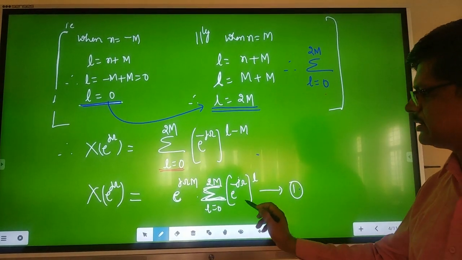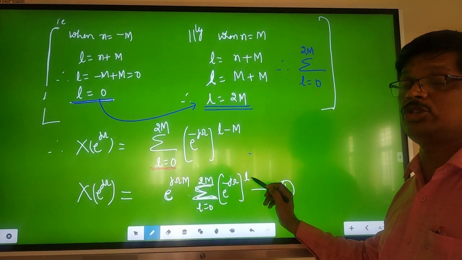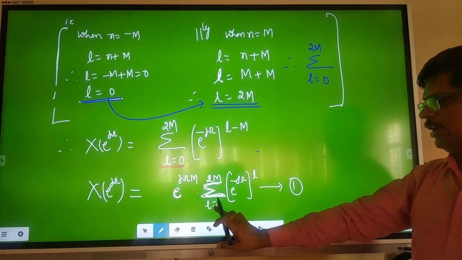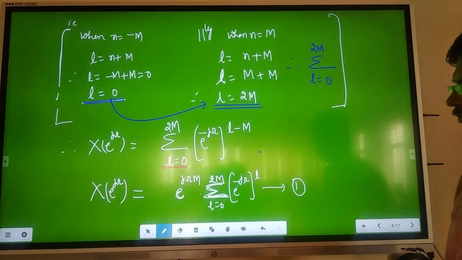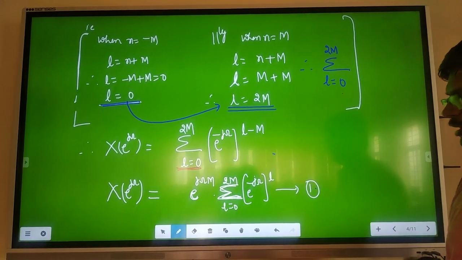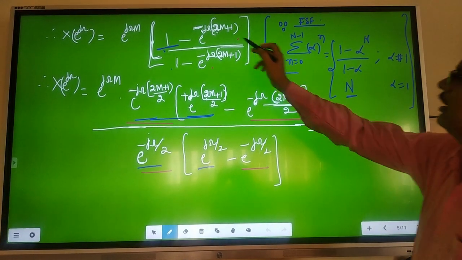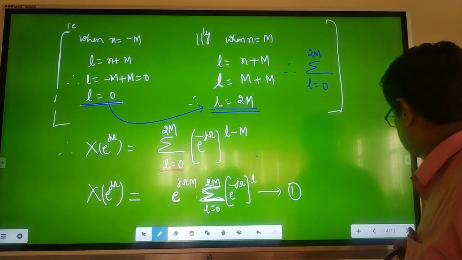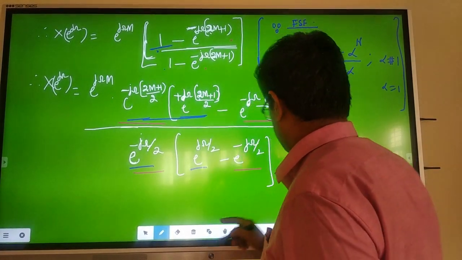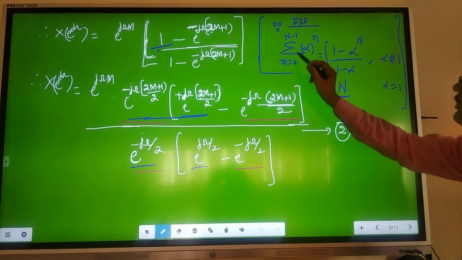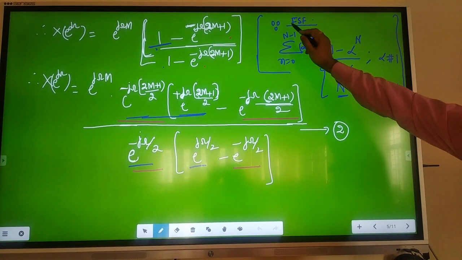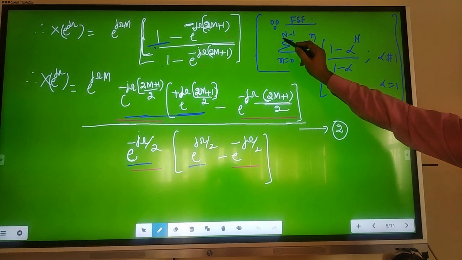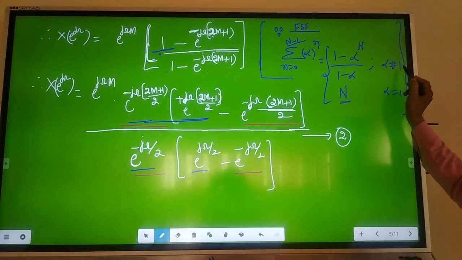This is the extra term. Now this, summation L equal to 0 to 2M, e power minus j omega to the power L, is like a finite sum formula, right? One famous formula, which we have used so many times, is the summation L equal to 0 to N minus 1 of alpha to the power L. Now substitute that here. Leave this, write e power j omega M as it is. For the second one, apply this formula: summation n equal to 0 to N minus 1 of alpha to the power n, the finite sum formula, is equal to 1 minus alpha to the power N, next term after N minus 1, divided by 1 minus alpha, for alpha not equal to 1.